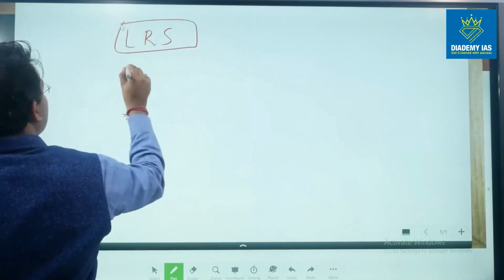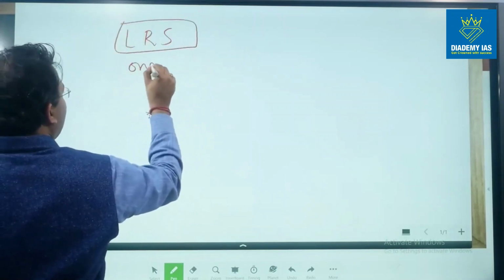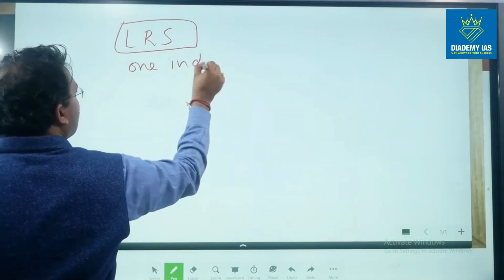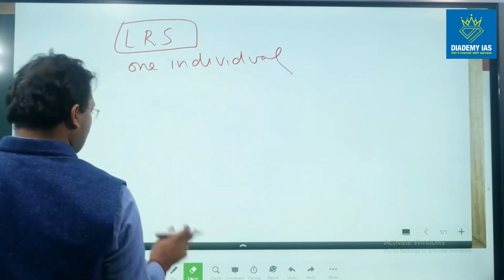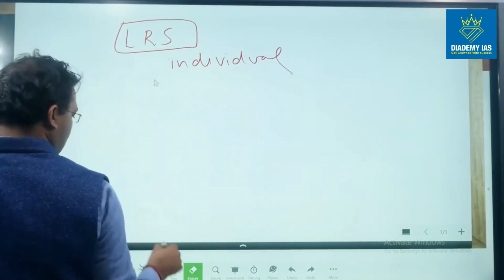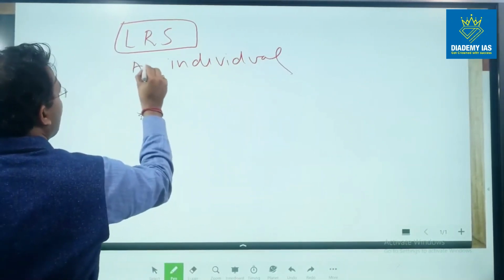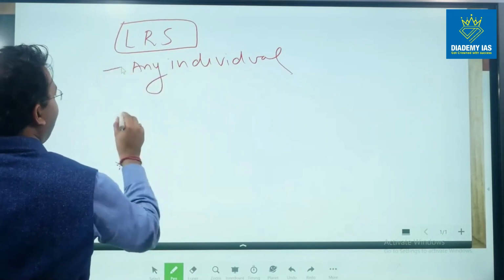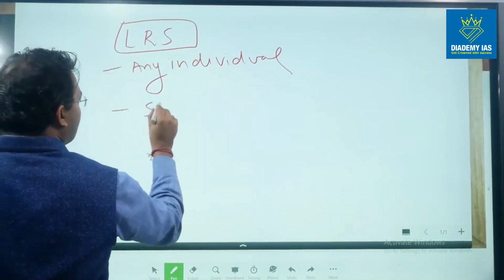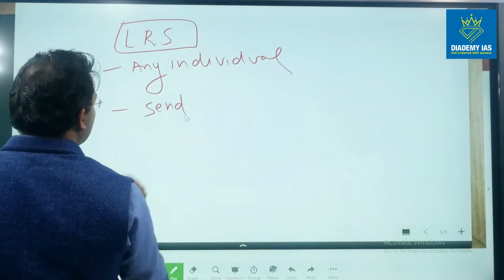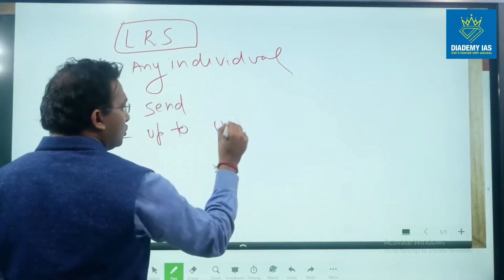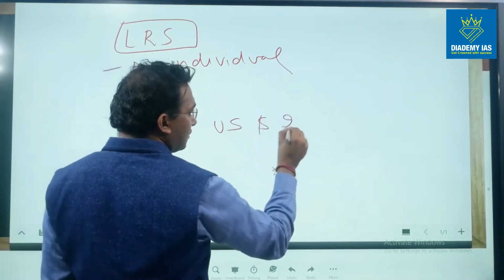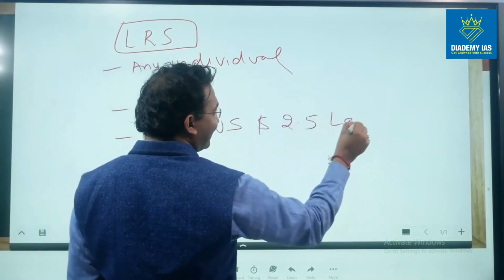we are saying that any individual can send or make a payment up to $2.5 lakh, right?